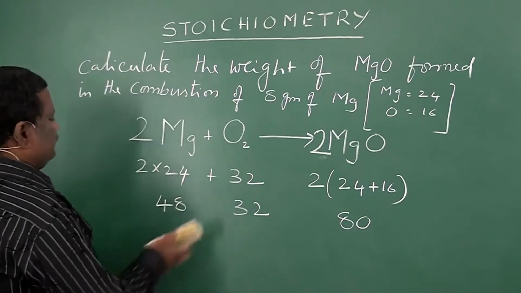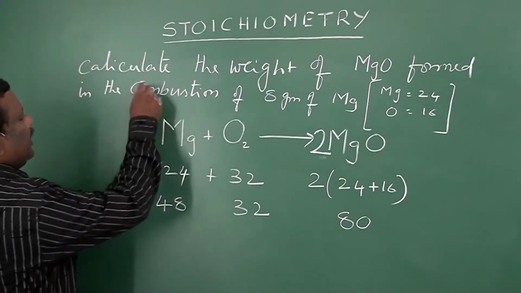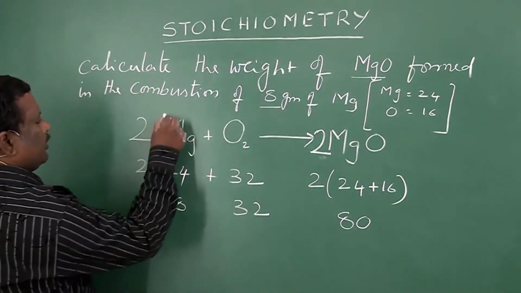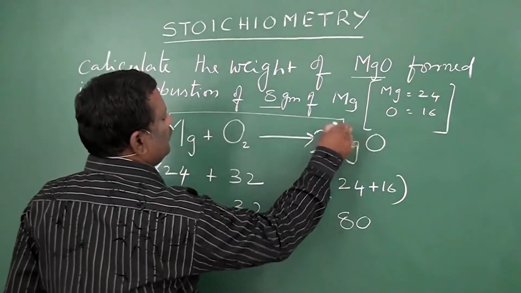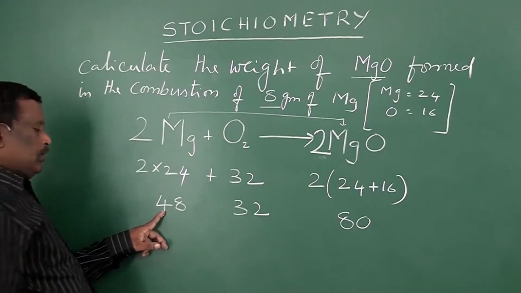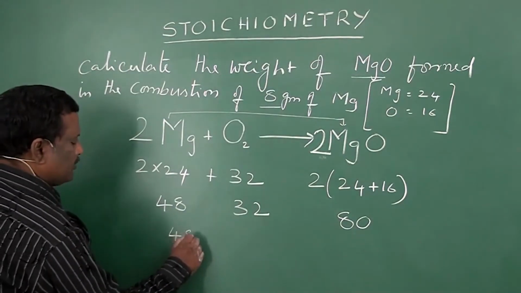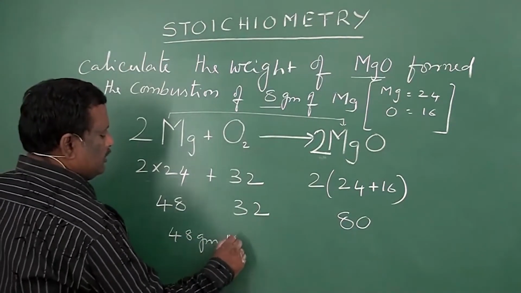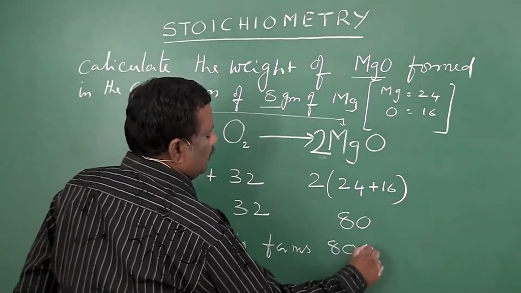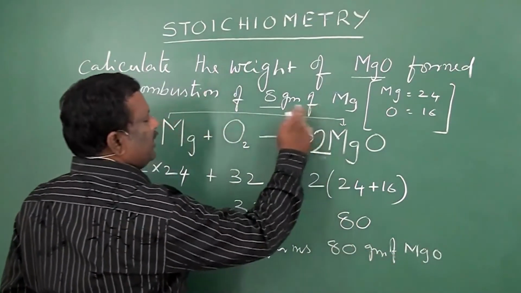Now from this you can write down. Now what is the relation that they are asking? Calculate the weight of MgO from 8 grams of Mg. So they are comparing the weight of Mg and MgO. So 48 grams of Mg is forming 80 grams of MgO. So write down 48 grams of Mg forms 80 grams of MgO.